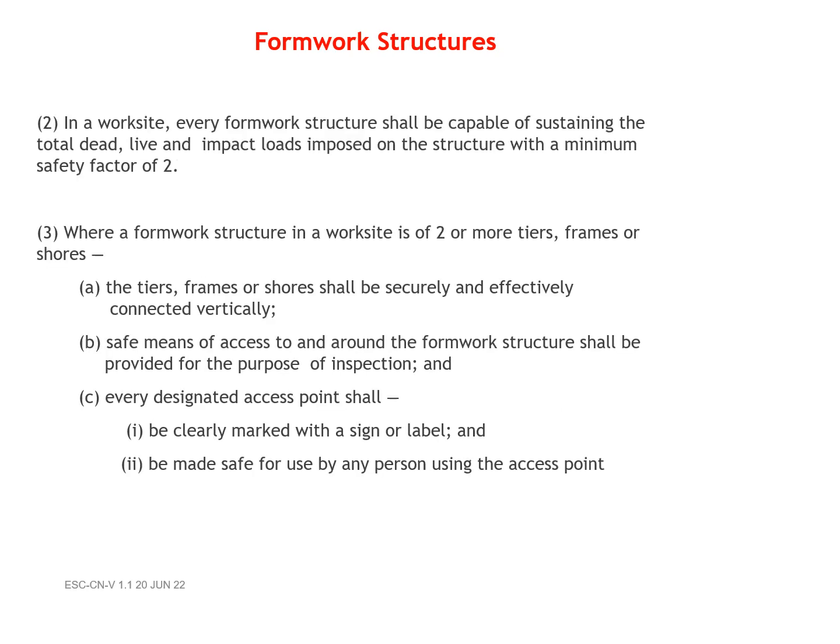Formwork structures. 2. In a worksite, every formwork structure shall be capable of sustaining the total dead, live and impact loads imposed on the structure with a minimum safety factor of 2. 3.